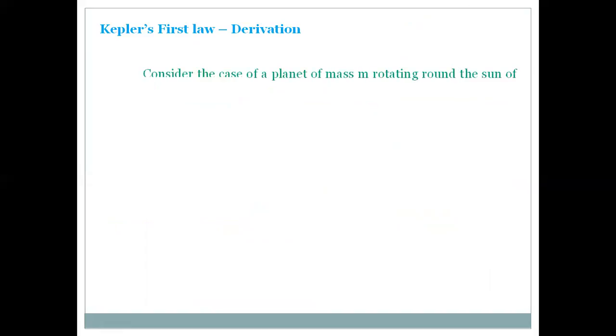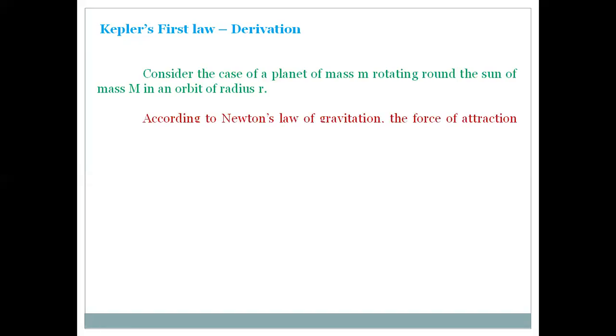So to derive this verification, let us consider a planet of mass m, which is rotating around the sun. Of course, the mass of the sun is taken as M, in an orbit of radius r. Then we know, according to Newton's law of gravitation, the force of attraction between this planet and the sun is F equal to minus G M m by r square, where minus shows the force of attraction between the sun and the planet. So of course, this force is acting towards the center of the sun, that is central force.